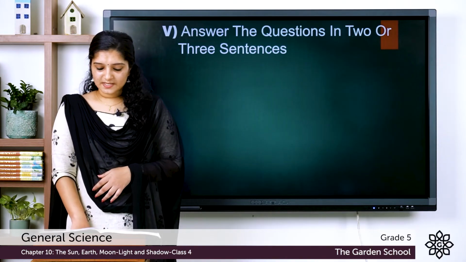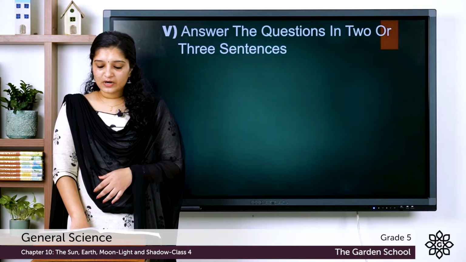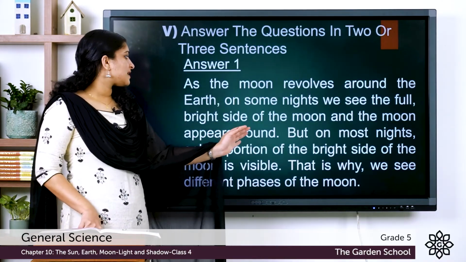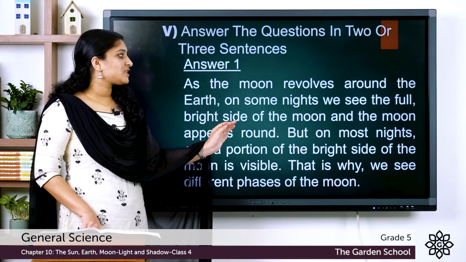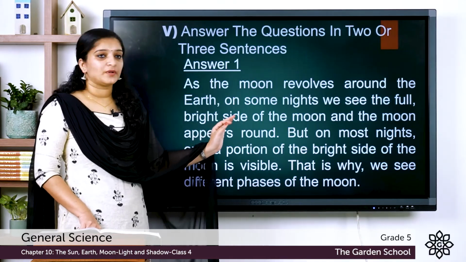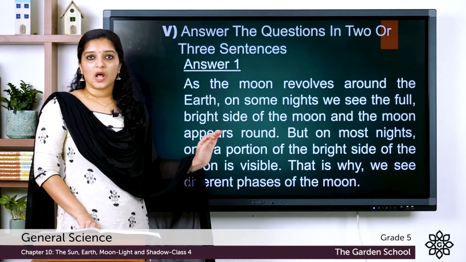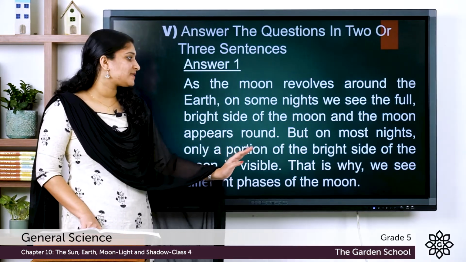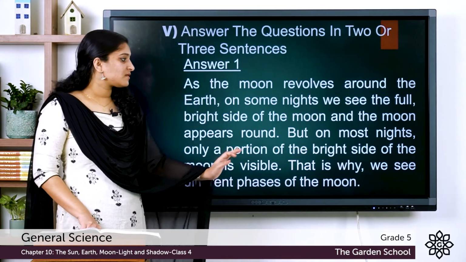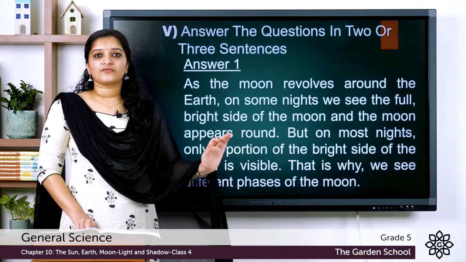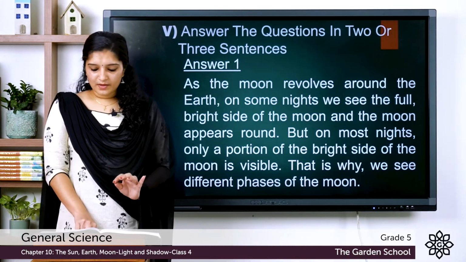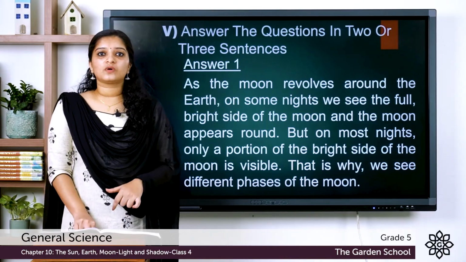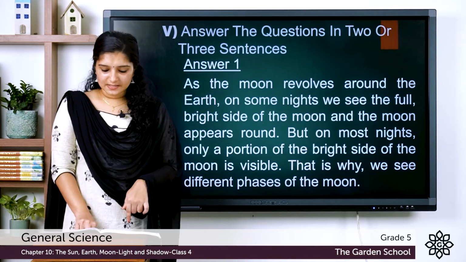Here, the first question is, why do we see different phases of the moon? The answer is, as the moon revolves around the earth, on some nights we see the full bright side of the moon and the moon appears round. But on most nights, only a portion of the bright side of the moon is visible. That is why we see different phases of the moon. These phases of the moon are named as lunar phases.